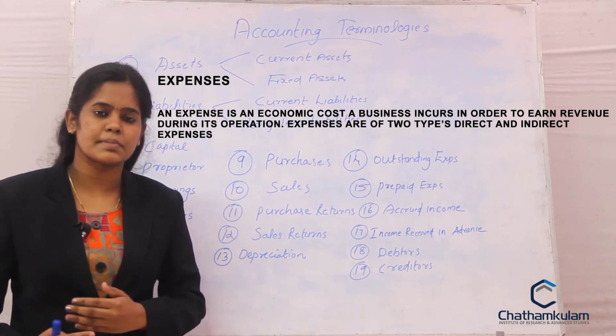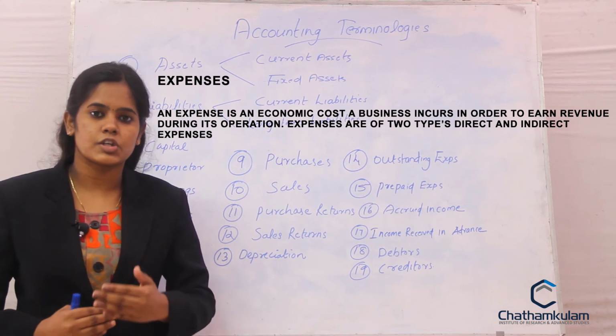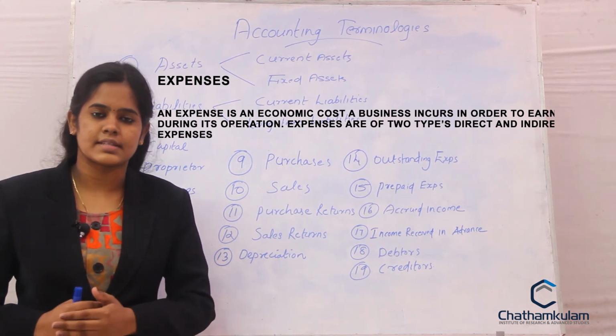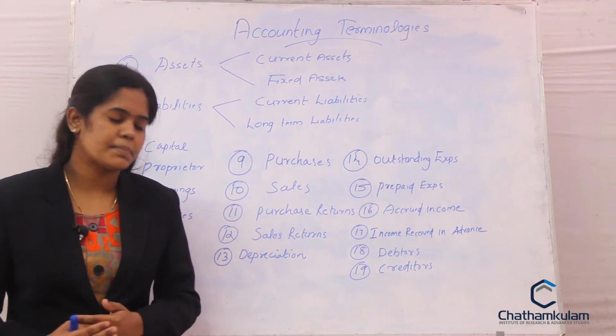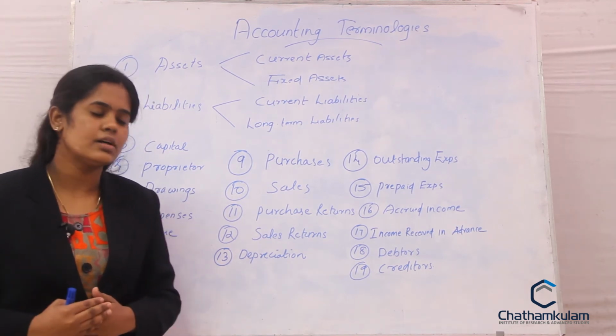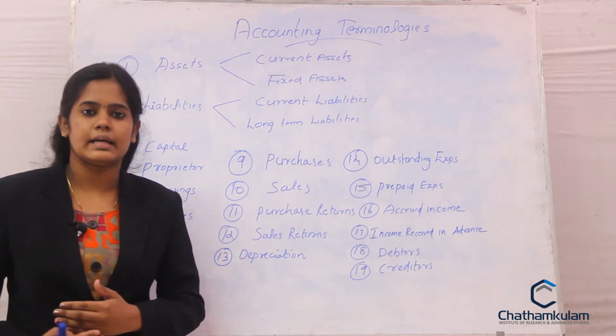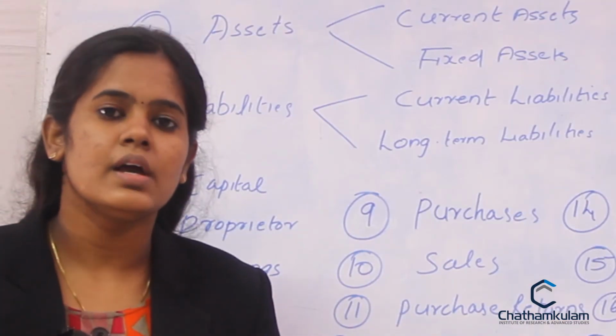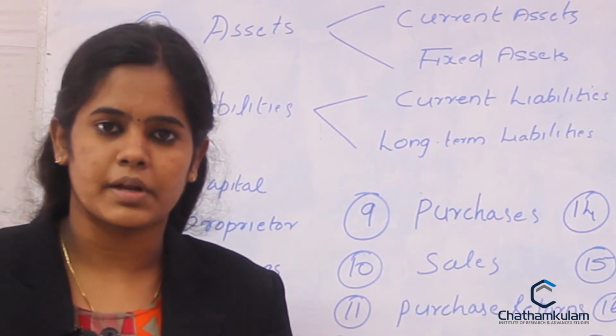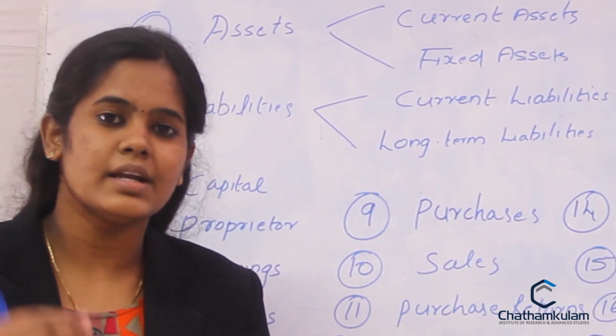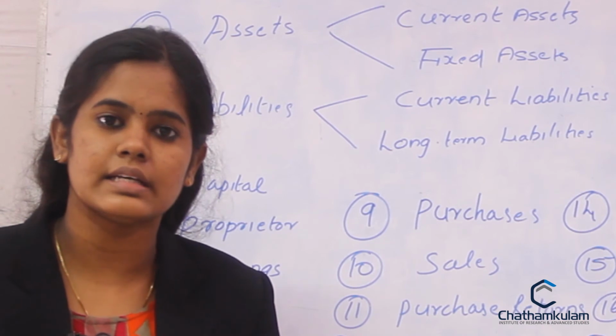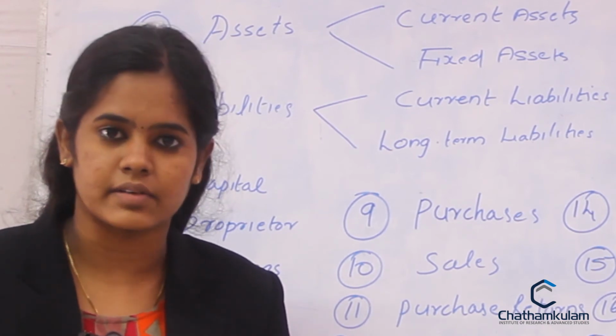So the main expense for the organization will be purchase of raw material or purchase of fixed asset, etc. So these are the expenses or the payment made by the organization. Then income. Income or revenue is the income generated by the organization during the business operation. The main source of revenue for the organization is the sale of goods and services.